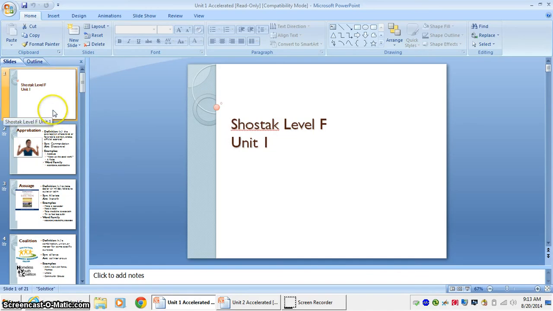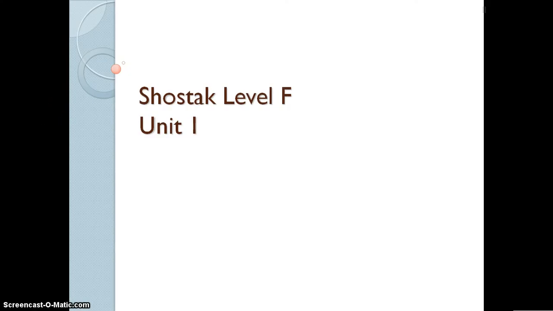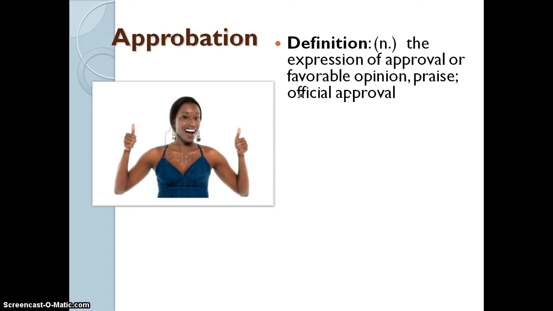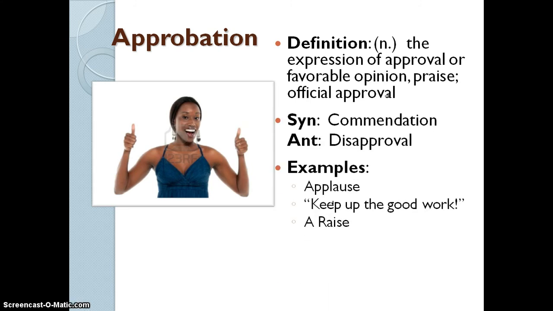This is 11 Accelerated Vocabulary, Unit 1. First word is approbation. The expression of approval or favorable opinion, praise, official approval. So examples are applause or somebody saying keep up the good work, maybe getting a raise at work. Those are all expressions of approval and favorable opinion.